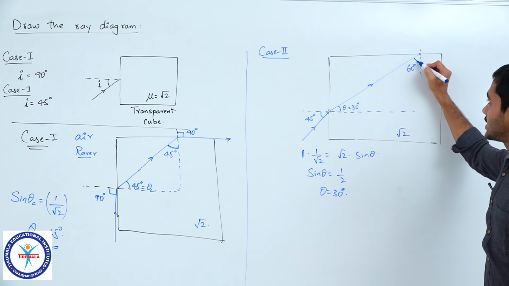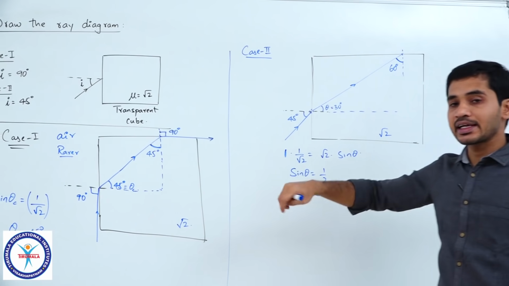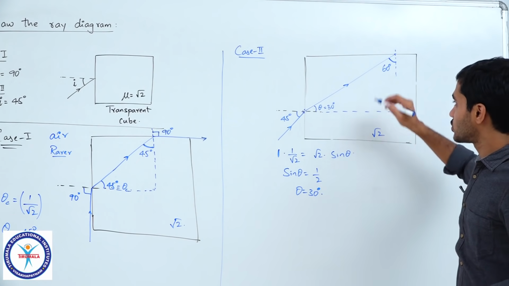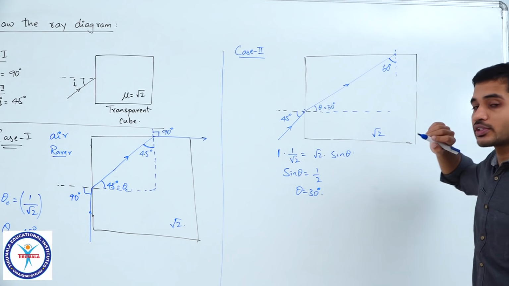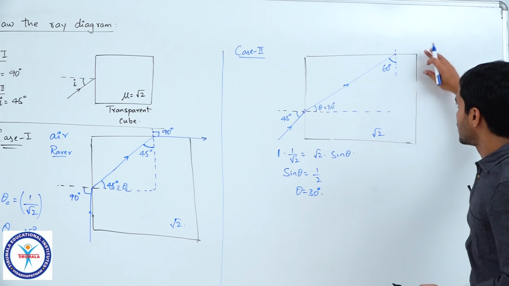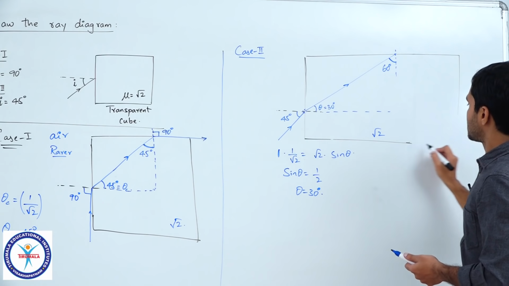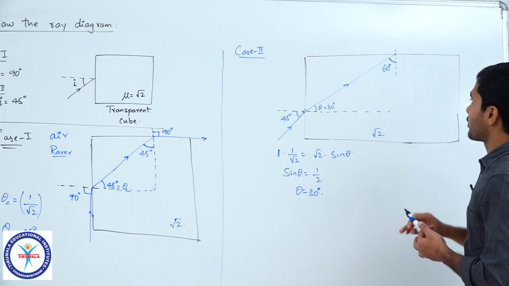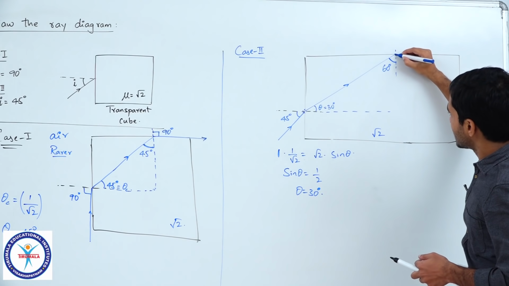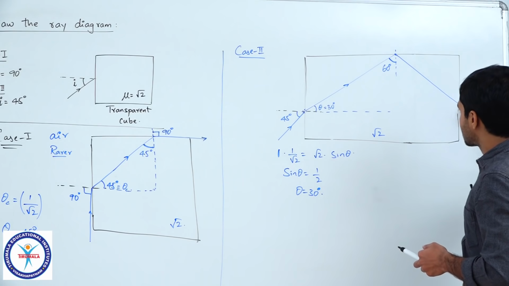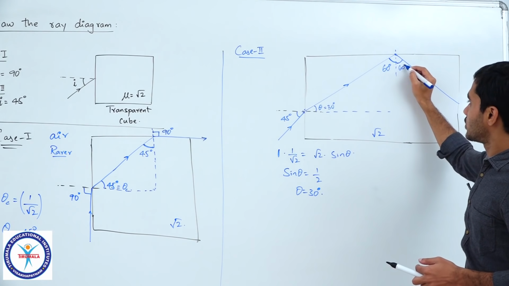So 60 degrees is the angle of incidence and critical angle is 45 degrees, correct? So which means angle of incidence is greater than the critical angle. So what happens here? TIR takes place, right? So I will just draw this a little bit further. Okay. So TIR takes place here and the light ray gets reflected once again at 60 degrees and it strikes this medium, right? So this angle is 60 once again.